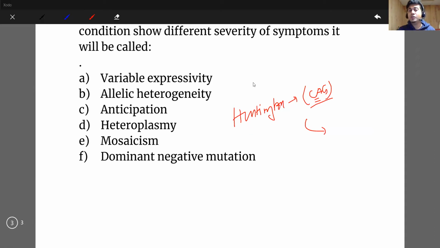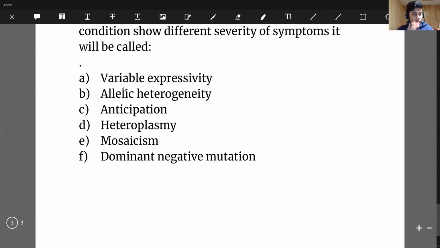Now, on those particular diseases where we get trinucleotide expansion, you apply this term that is called anticipation. What is it? Anticipation is increased severity or abnormally early appearing of the disease in subsequent generations. Simply, if a father has Huntington disease, it might happen that the child of that father will have Huntington disease earlier than the father had.